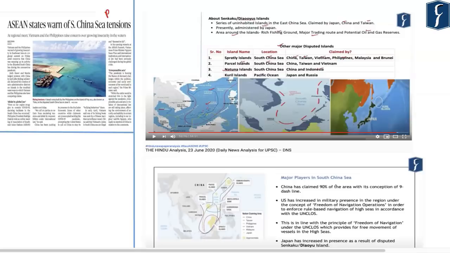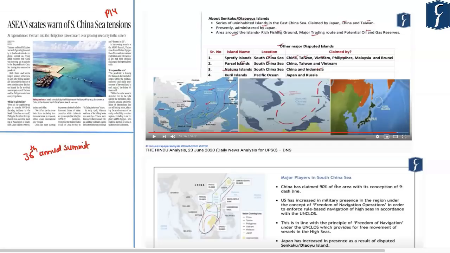Now the next article appears on page number 14 and is titled ASEAN States Warn of South China Sea Tensions. Recently the ASEAN group of countries came together in order to attend the 36th annual summit. This annual summit was hosted by Vietnam, who happens to be the current chair of the ASEAN group of countries. Because of the COVID-19 pandemic, the summit was held through teleconference.